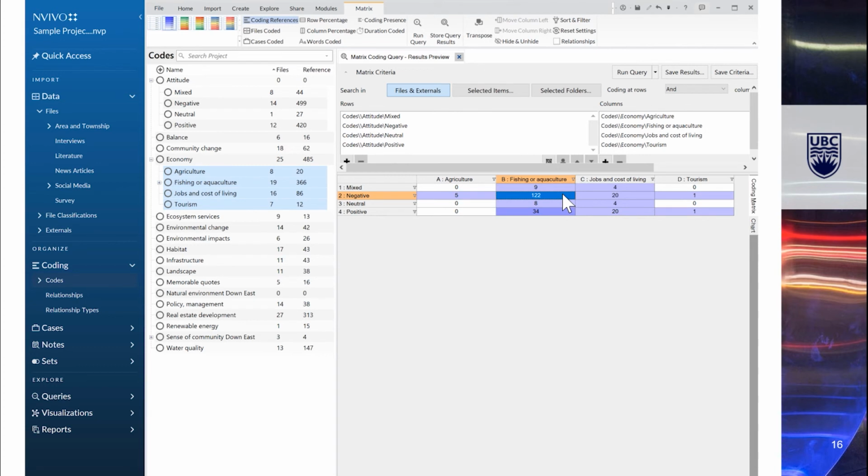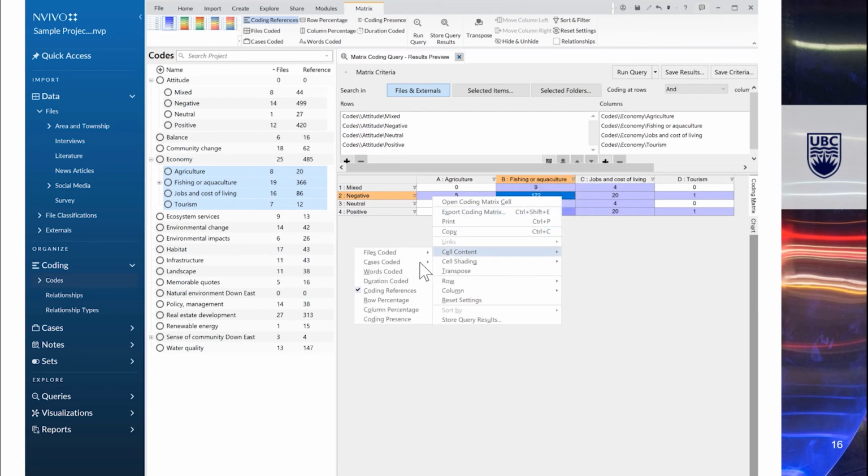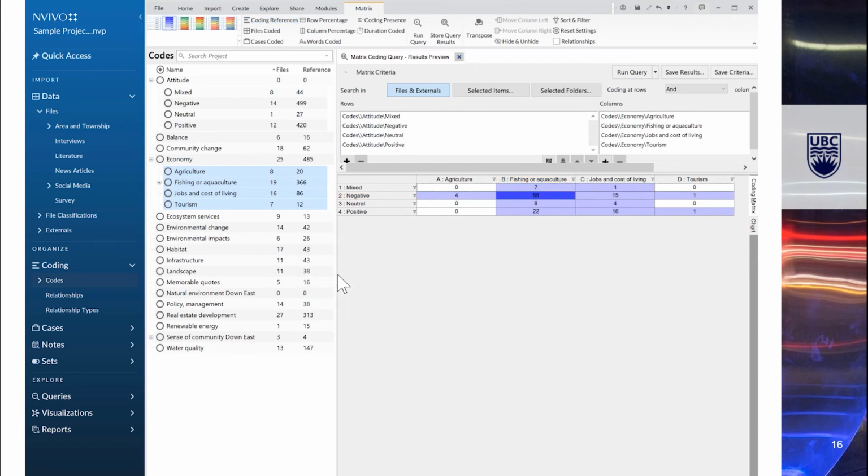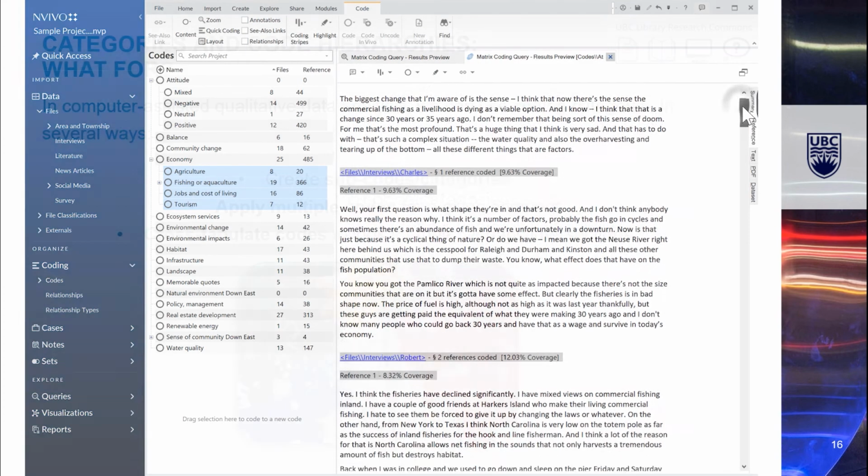There did seem to be a lot of negative attitudes toward fishing or aquaculture. We can also change the cell content by right-clicking on a cell to switch from numbers representing data segments or references, which might all come from one participant, to cases of people, which would tell us how many people had these negative attitudes. As the pattern is somewhat similar, we can now move from this insight about prevalence of these attitudes toward fishing or aquaculture to explore how people discuss that type of economy negatively, and move our analysis forward from there.